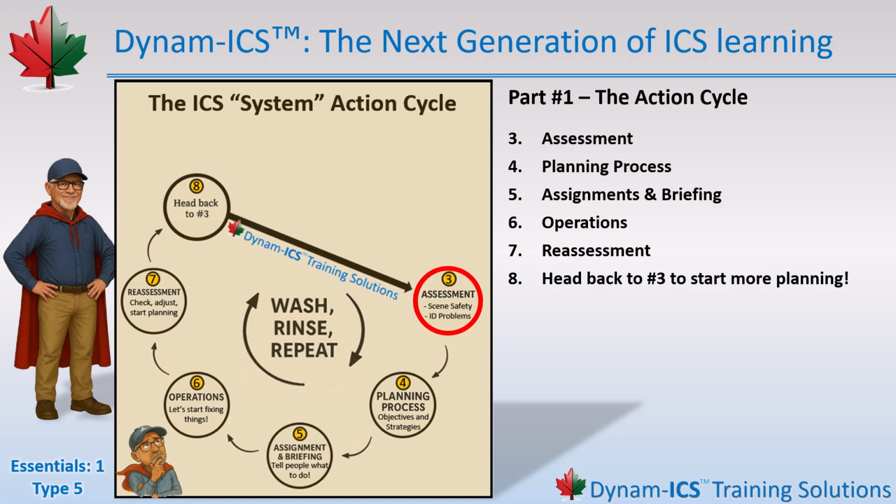The beauty of this action cycle is that it works for all incident types and kinds, from the smallest type 5 call to type 4, all the way into the more complex type 3, type 2, and type 1 situations. And here's where it gets really interesting. As we move into type 3 incidents later in Essentials 3, you'll see that when an incident grows and you shift from an action phase into a planning phase, the concepts of both phases are very similar and blend together perfectly. The action cycle is for right now, what's happening in front of you and what needs to be done immediately, primarily type 5 and type 4.